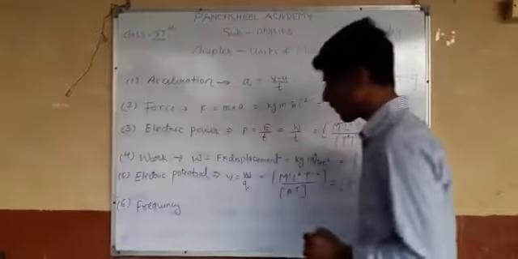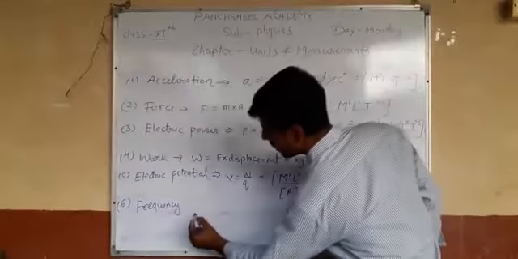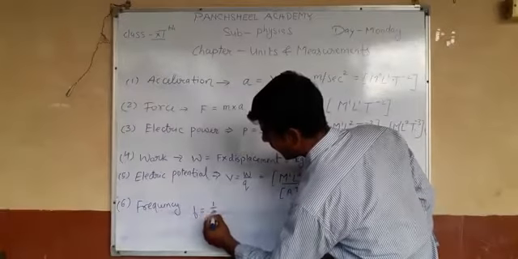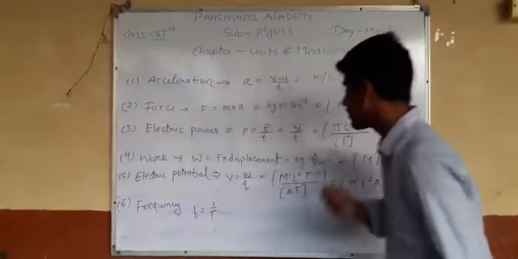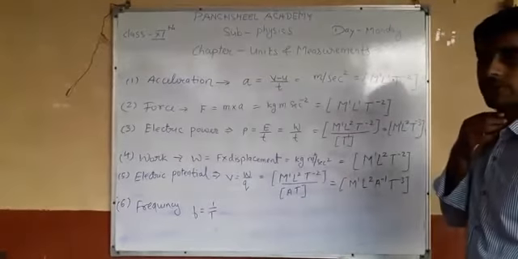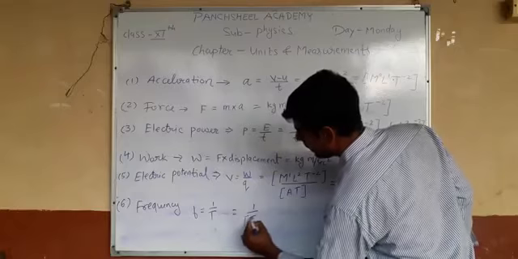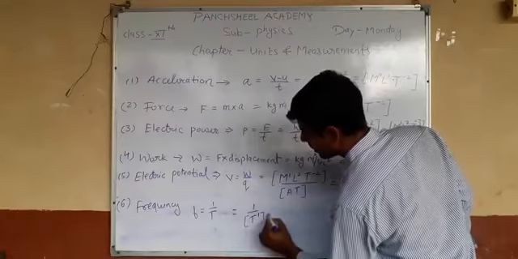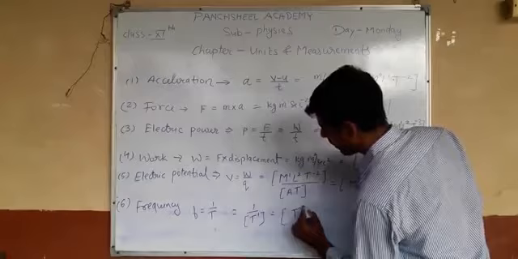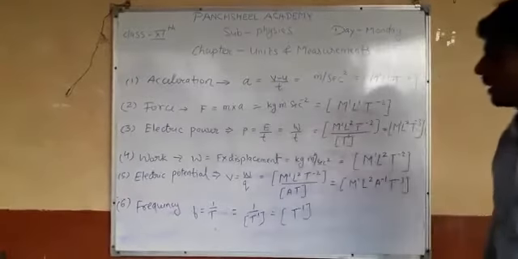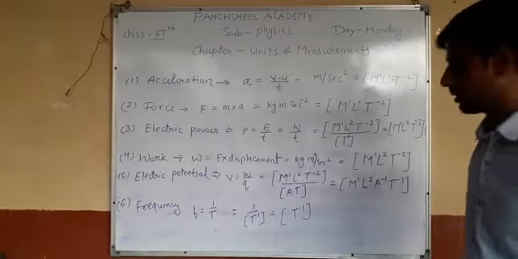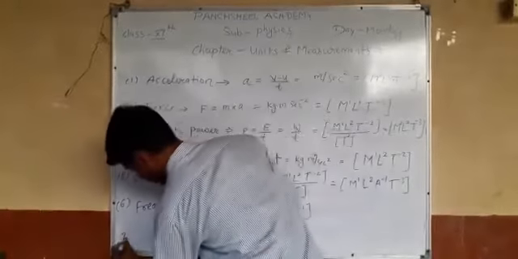Frequency is denoted by F, and the formula for frequency is 1 by T. So 1 by T is written like this, and the dimension formula is T inverse. Okay, one more example.